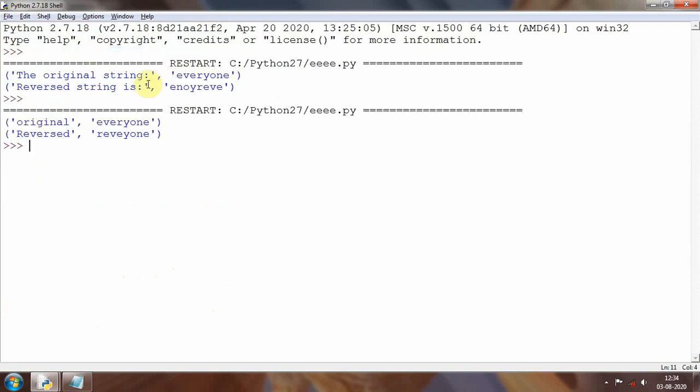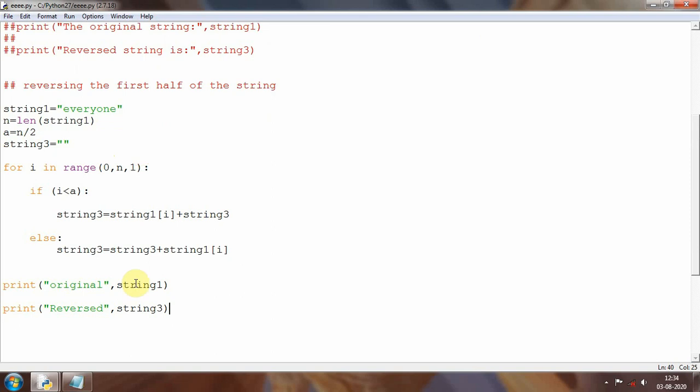So as you can see here, R it has taken here, E it has taken here, V it has taken here, and E it has taken here. So the first 4 elements of everyone are reversed, and the next 4 elements are typed as they are. So you can see YONE is as it is. Like this you can write code which will reverse the first 4 characters. So isn't it easy, guys? You just have to include some logic, that is, an if and a for loop here.